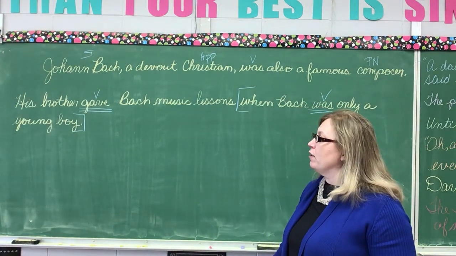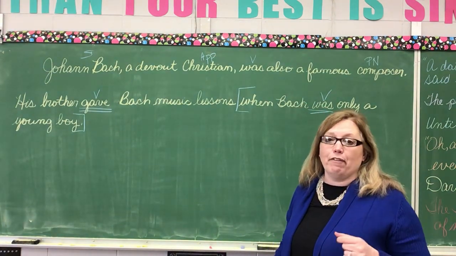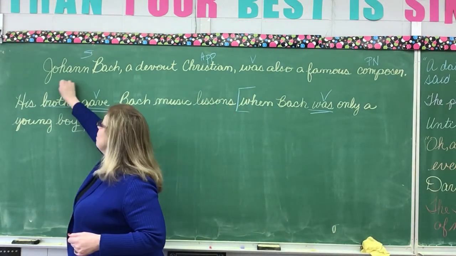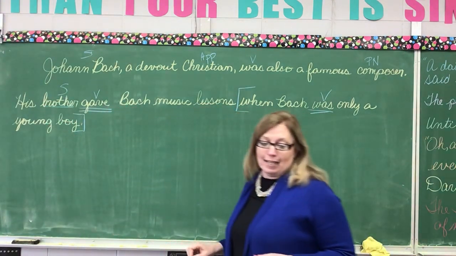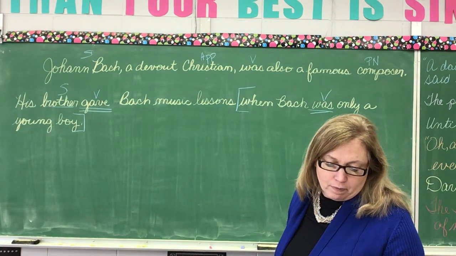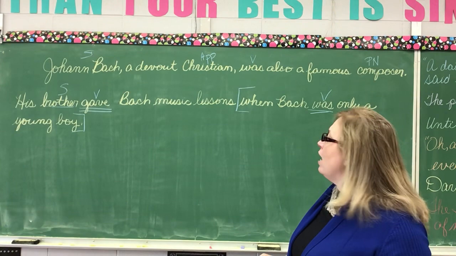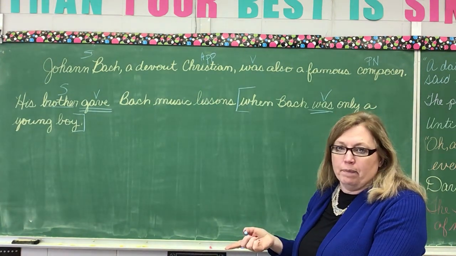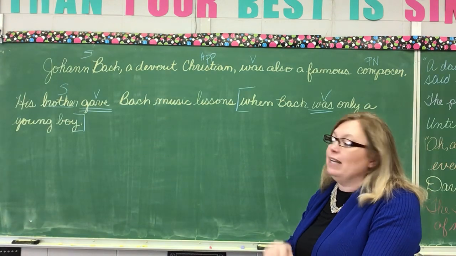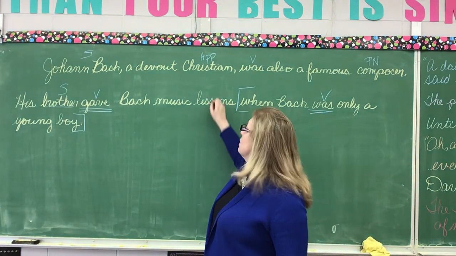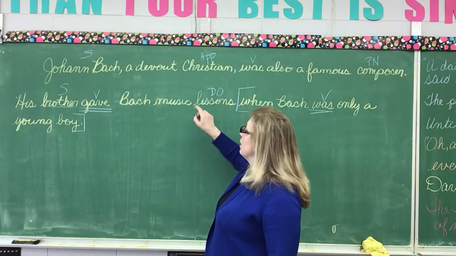Go back to gave. Who or what gave? Brother gave. So brother is my subject of my sentence. Okay, I got to look and see which words were actually italicized, okay? Now, brother gave what? What did he give? He gave lessons. So since it's the what, lessons is my direct object.